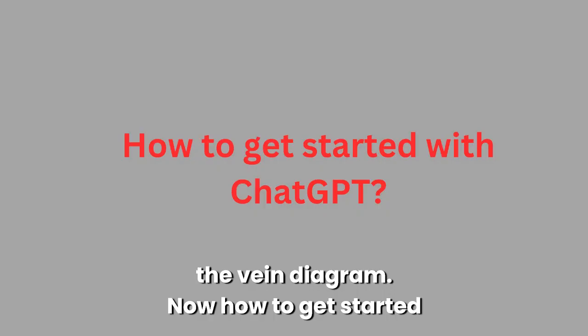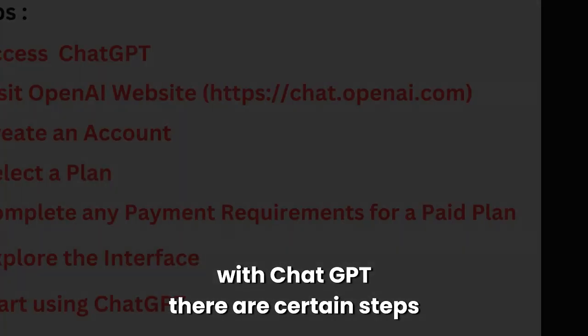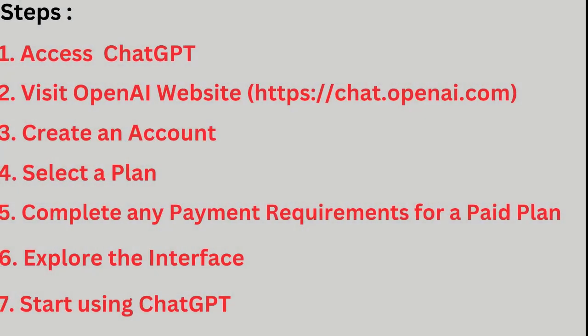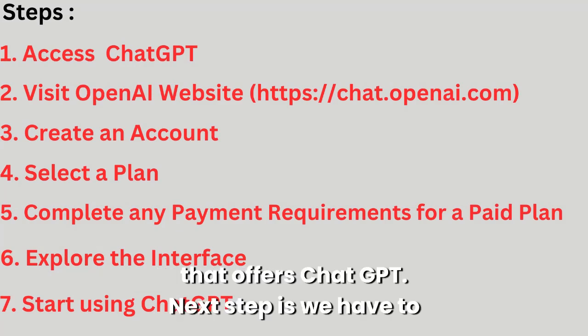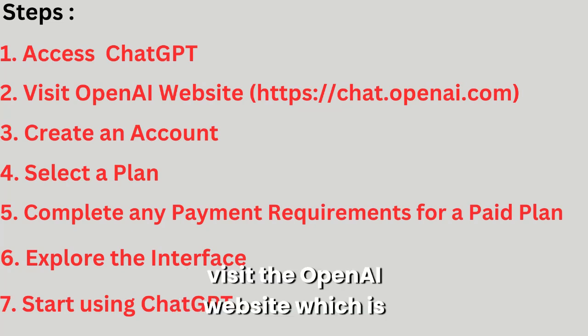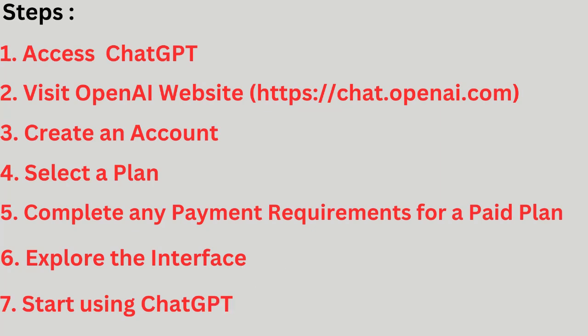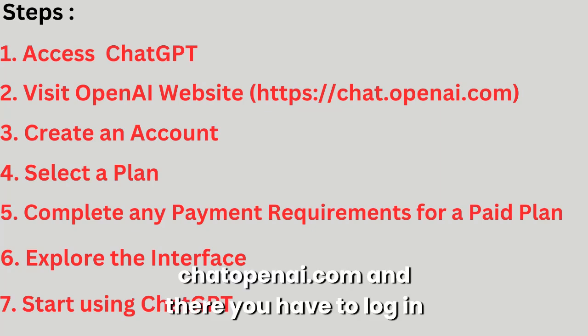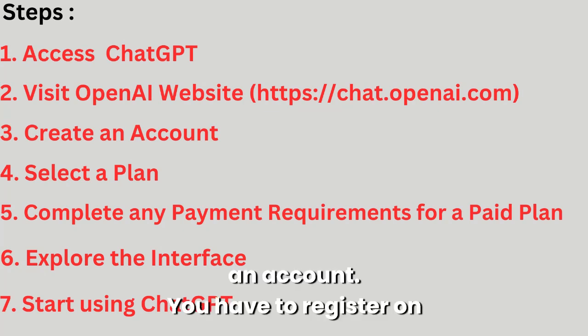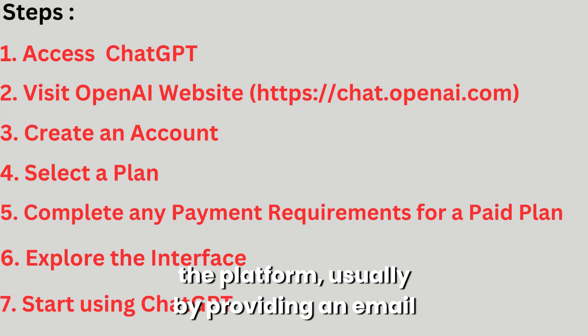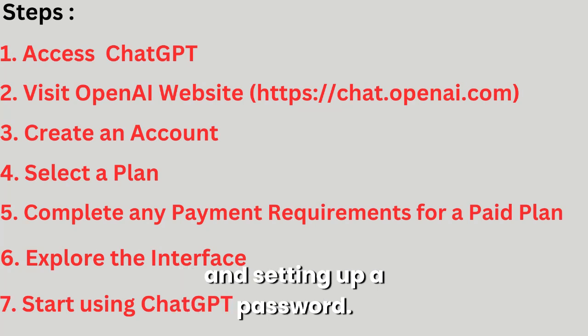Now, how to get started with ChatGPT? There are certain steps that should be followed. Step number 1, access ChatGPT. You have to find a platform or service that offers ChatGPT. Next step is we have to visit the OpenAI website, which is chat.openai.com, and there you have to log in or sign up. Next, you have to create an account. You have to register on the platform, usually by providing an email and setting up a password.